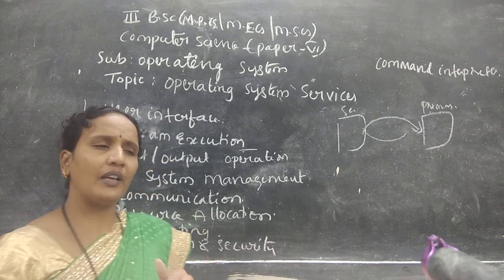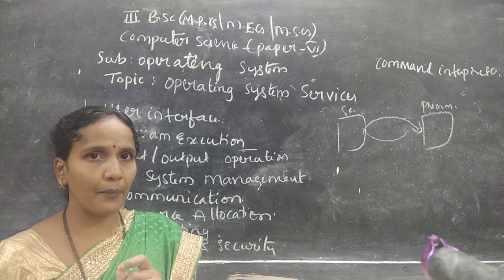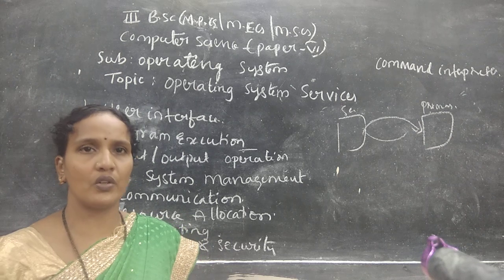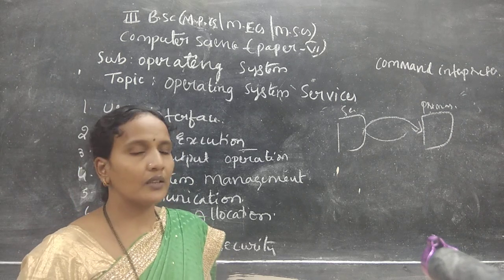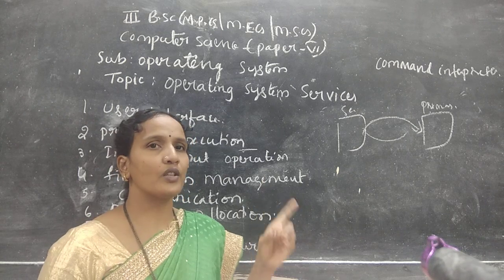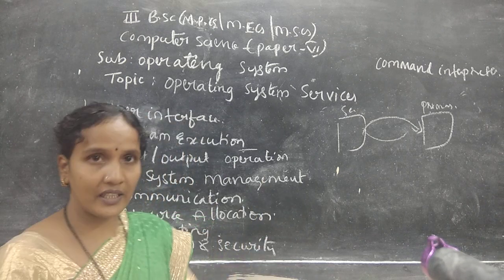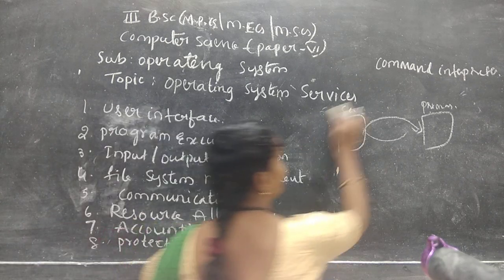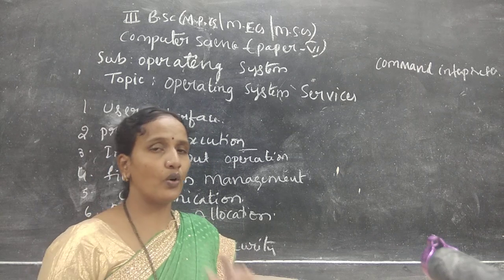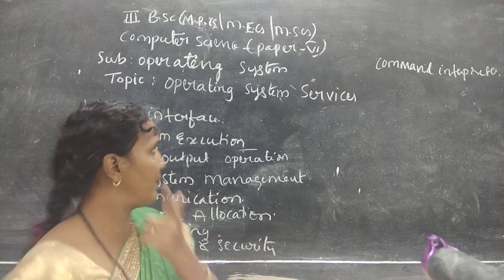And the program execution should end either normally or abnormally. Abnormally means before completing the execution, in the middle, if you want to stop, that is called abnormal. If you have given a command to stop, it is the job of the operating system to stop the execution. That is the abnormal execution of the command. So in the process execution, what is the job of the operating system? It should load the program into memory. It should execute the program either normally or abnormally.